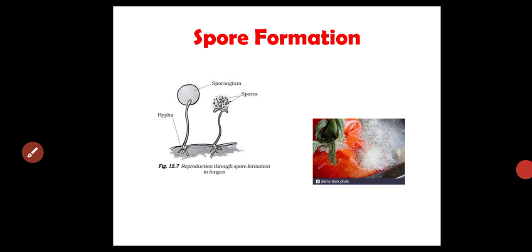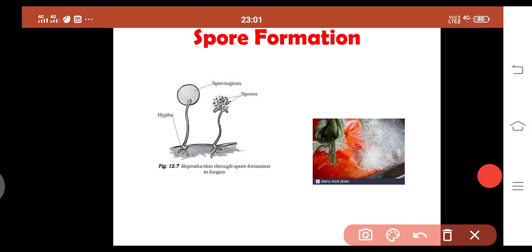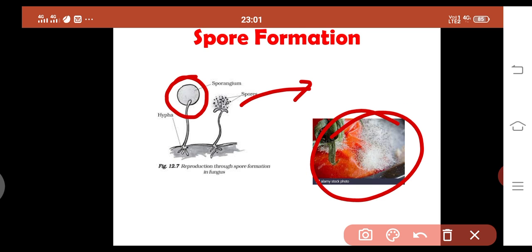Next is spore formation. Spore formation is nothing but formation of a new individual by the germination of spores. The spores will be there inside this. Once germination takes place, it bursts out and the spores come out. A very good example is fungus, especially during the rainy season. Wherever there is a damp or moist place, you could see fungal growth, especially in your vegetables. Here it is a tomato where the fungus is growing. You could also see it in bread mold.